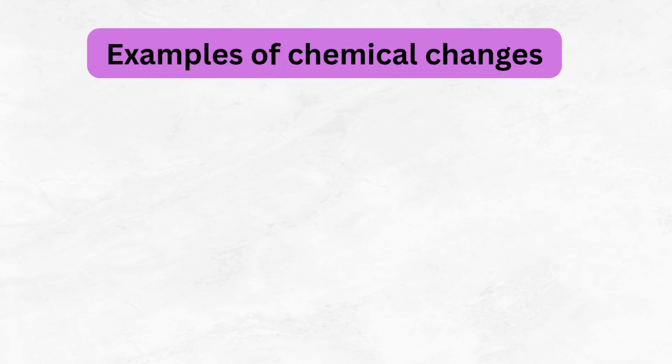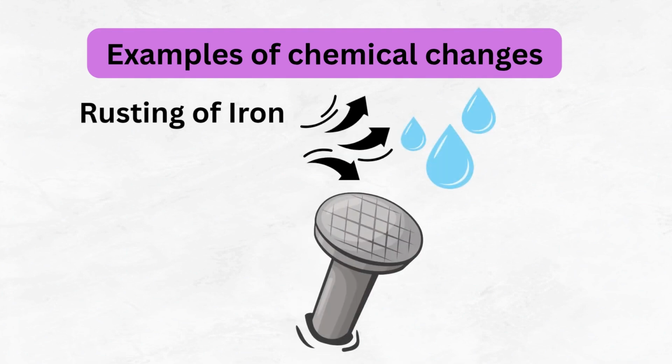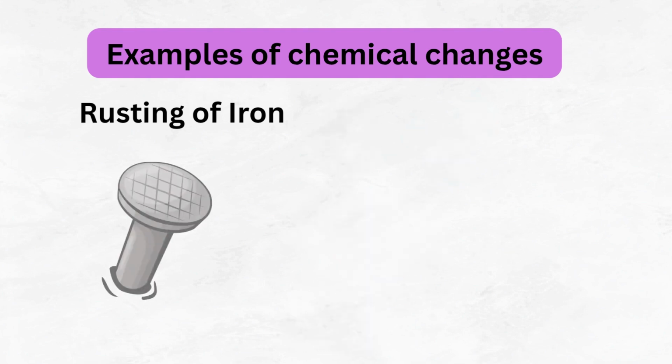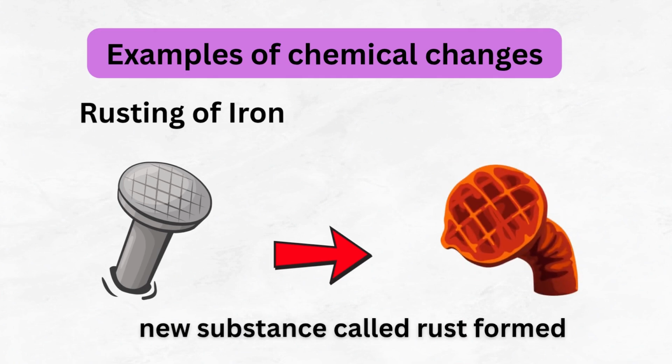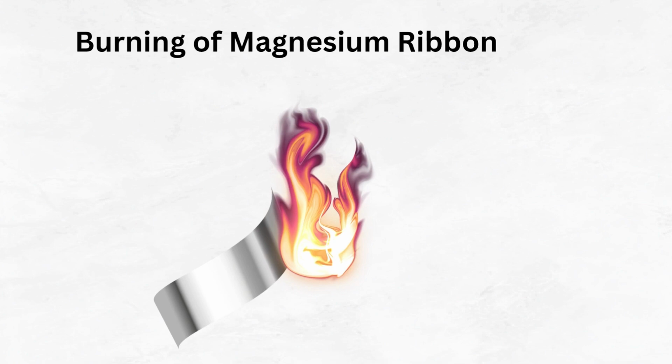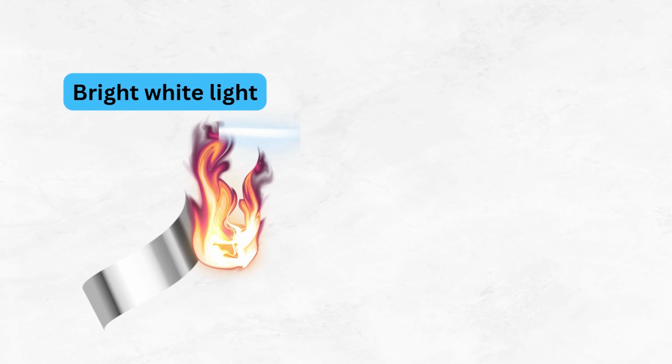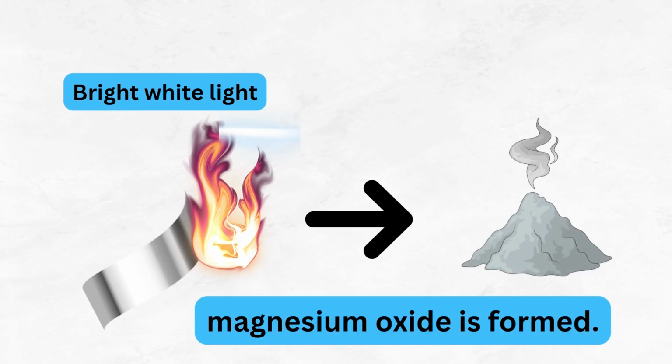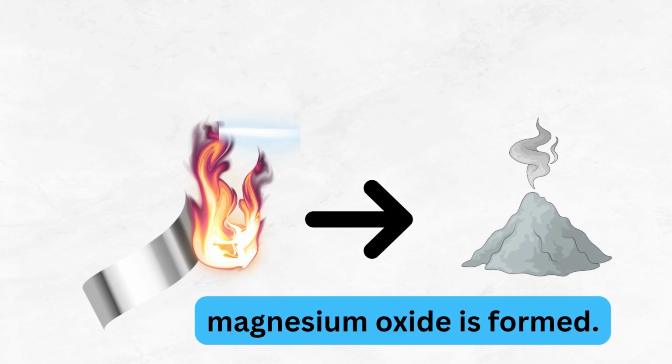Second example of chemical change is rusting of iron. When an iron nail is left in moist air, it slowly forms a new substance called rust. Third one is burning of magnesium ribbon. When magnesium burns in air, bright white light is produced and white ash called magnesium oxide is formed. This is a chemical change because a new substance is formed.